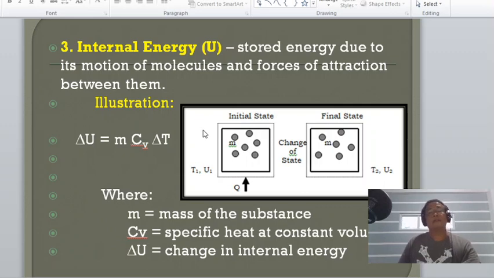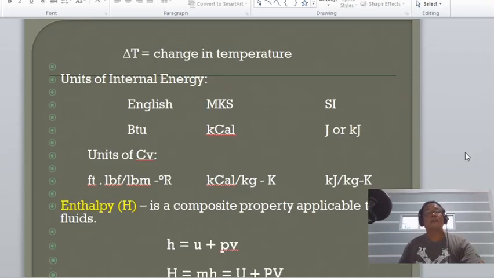So if we look at the equation, delta U equals the mass of the substance multiplied by the specific heat at constant volume, since the volume of the substance here does not change. That's why we use Cv, and then the change in temperature between the initial and the final state. So, that is for internal energy.